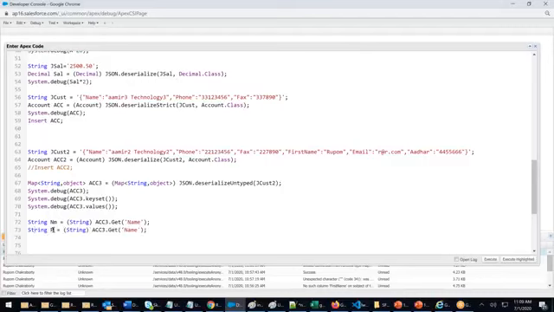String ph equals acc.get phone. Right, Rupam? What is it actually giving us? Let's understand. System.debug nm. Control C. System.debug ph. I want to see what's inside it.